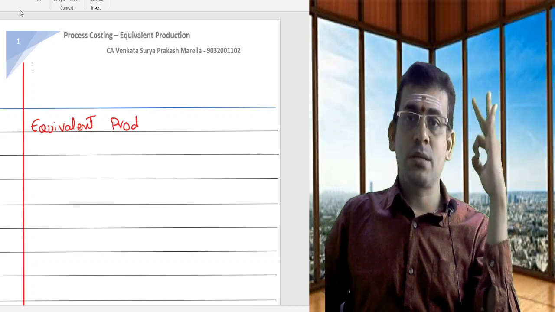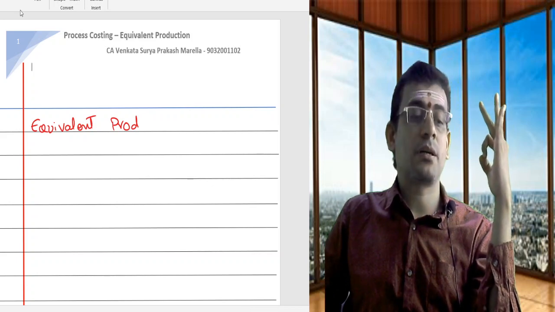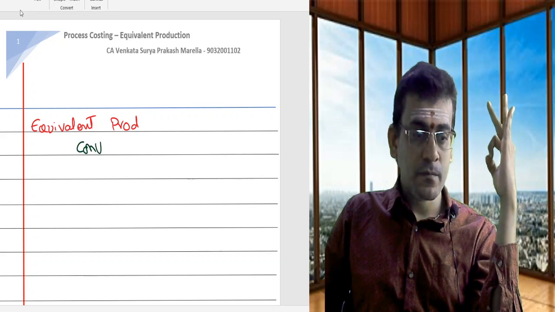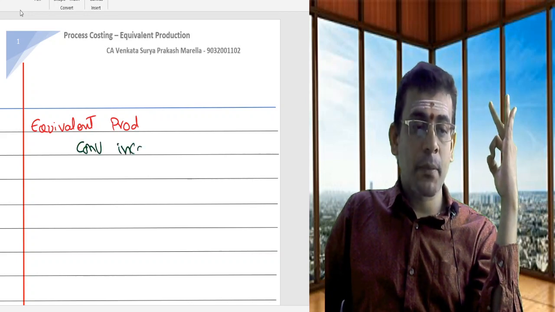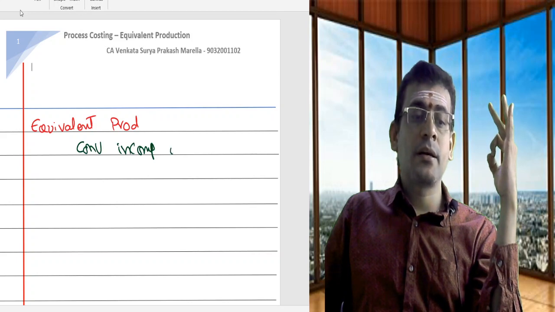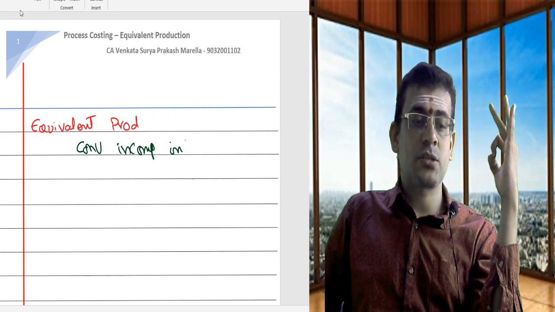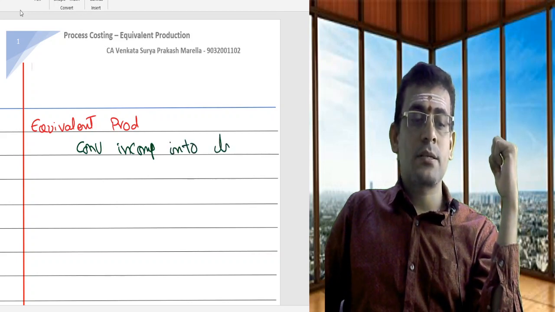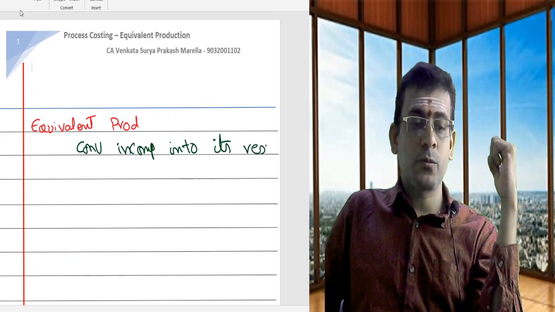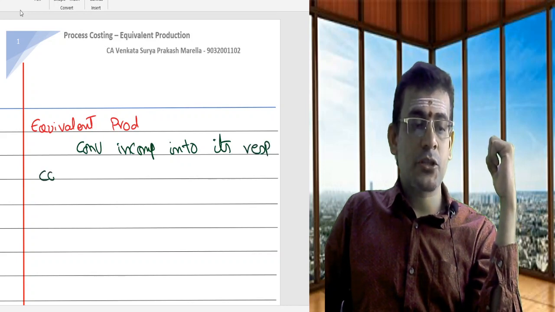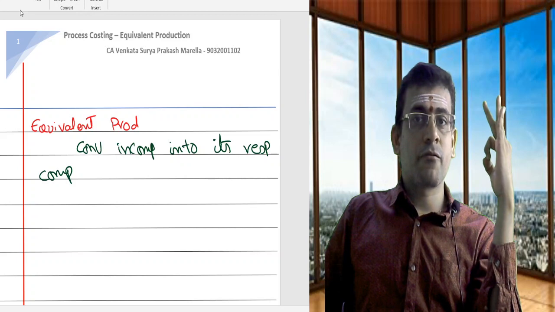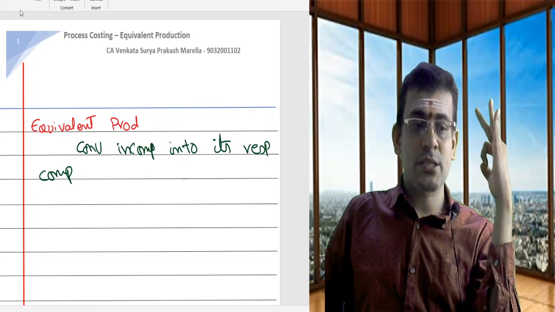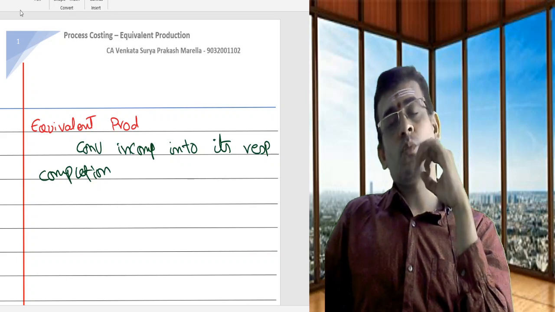As a process, we are trying to convert incomplete units into their respective completion. Conversion of incomplete units into respective completion is called equivalent production.